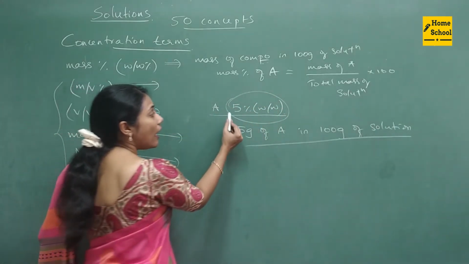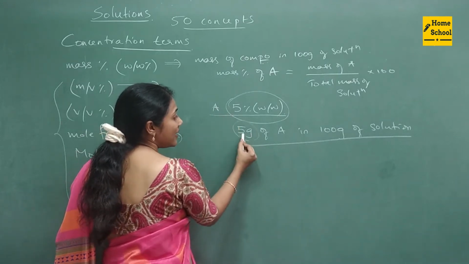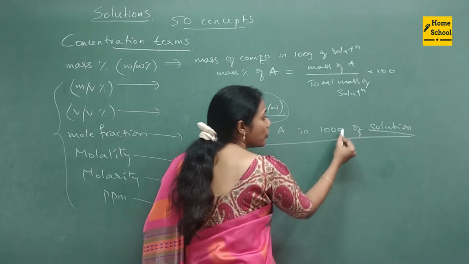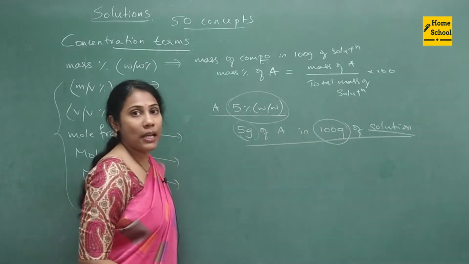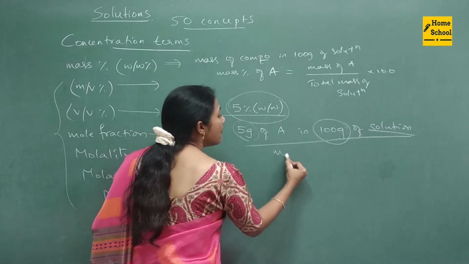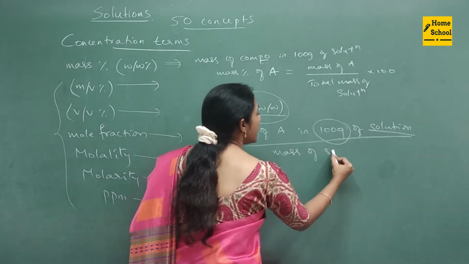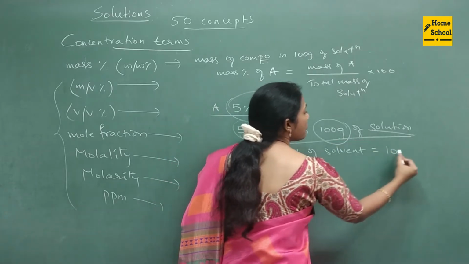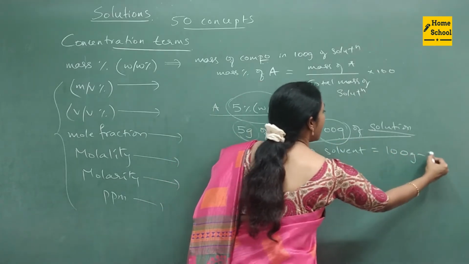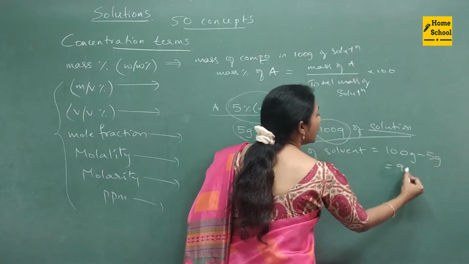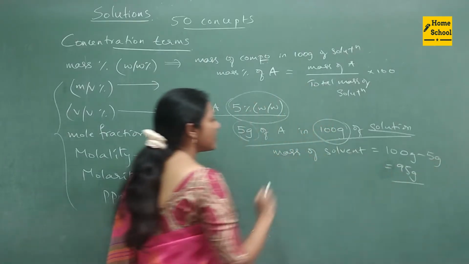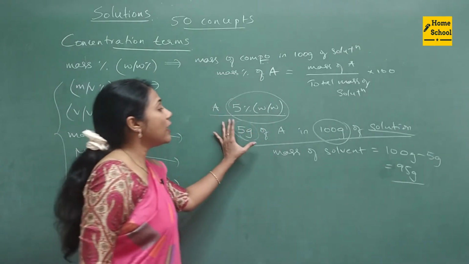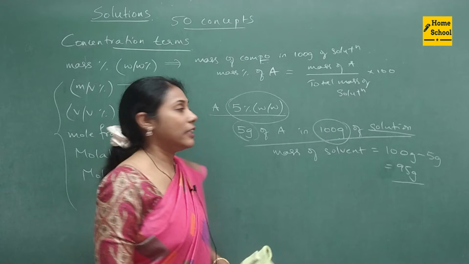See here, how much amount of solute, that is A, is there? 5 grams. How much is the mass of solution? 100 grams. If I ask you what is the mass of solvent here, what do you do? Mass of solution, that is 100 grams, minus 5 grams. If you do, you will get 95 grams. So this is the mass of solvent, guys. This way of understanding is very, very important.